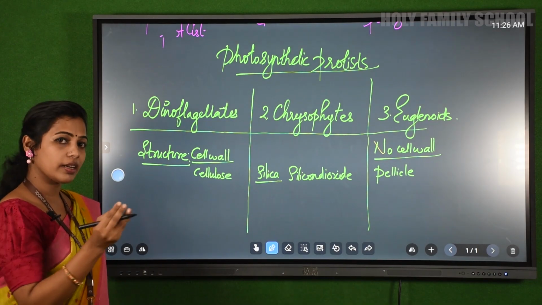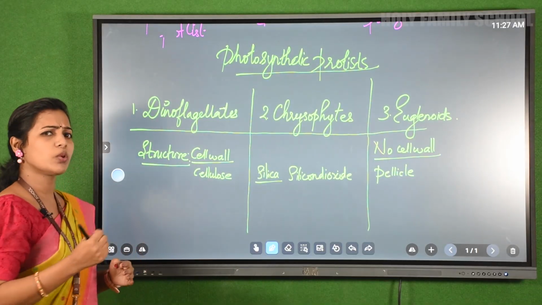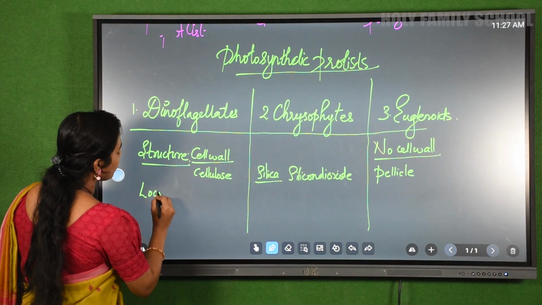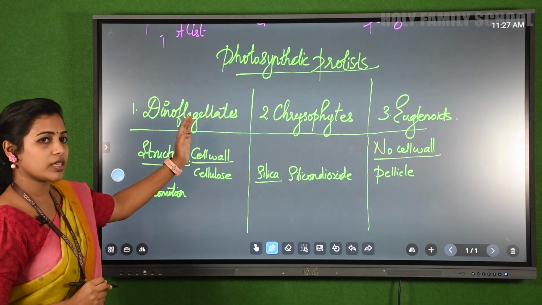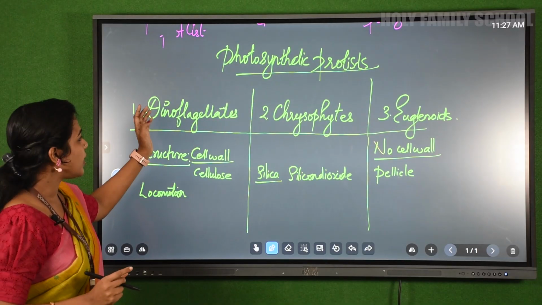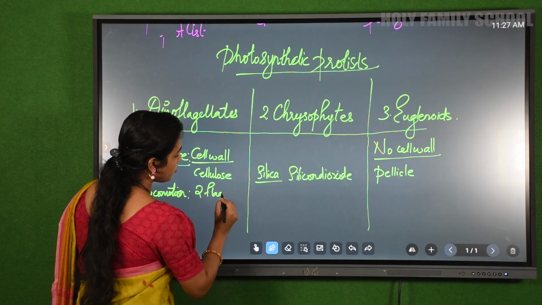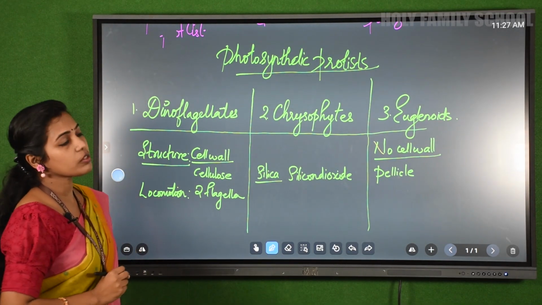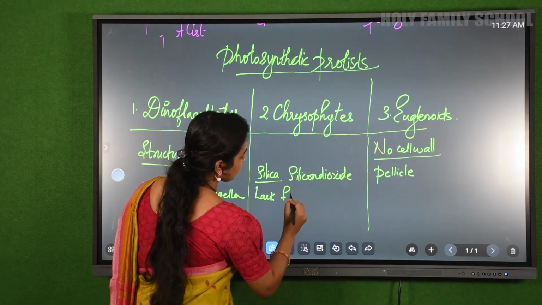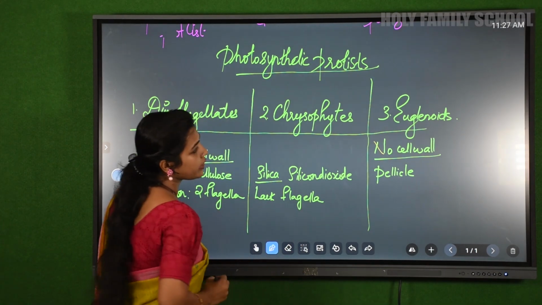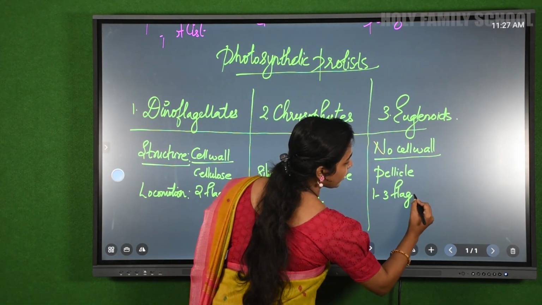So, one characteristic is over. Now, what is the next one we have asked? The next one is, how do they move? The movement, I can write here, locomotion. From the name itself, you can understand dinoflagellates: flagella is the structure for movement. Dino means two, so they have two flagella for locomotion. Then how about chrysophytes? Do they have flagella? No, they lack flagella. The next is euglenoids. They do have flagella for their locomotion.